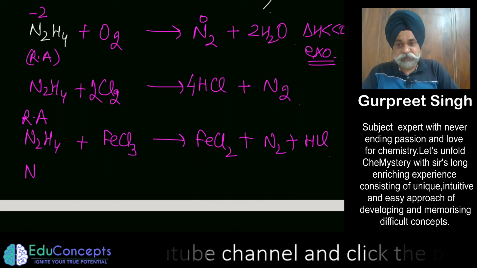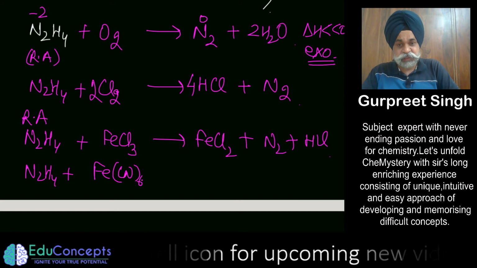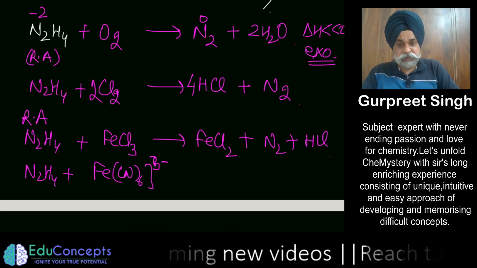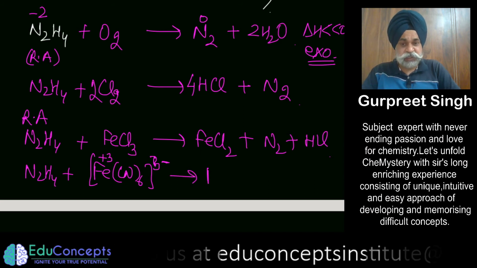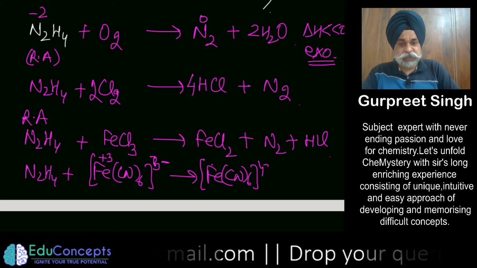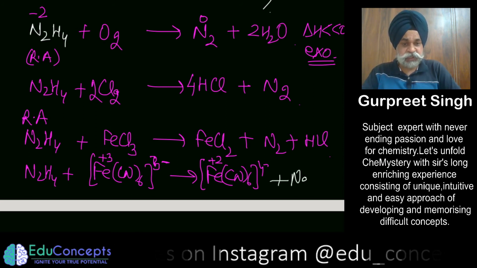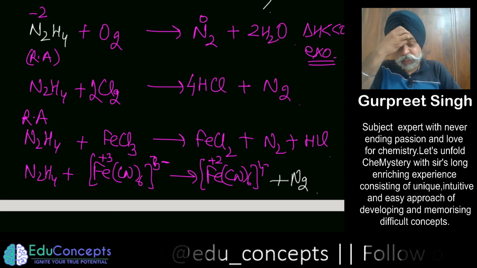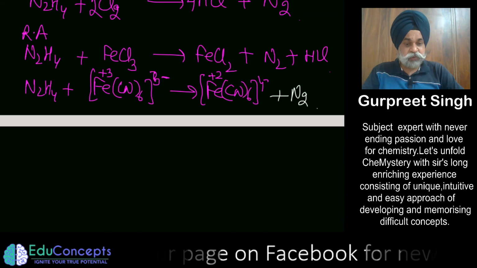Similarly, if you treat hydrazine with this particular species Fe(CN)6 3-, where the iron is in +3 oxidation state, this goes to Fe(CN)6 4-, that is iron in +2 oxidation state, and along with it nitrogen is liberated, with other byproducts also. So what we are saying is that it can do a lot of things.